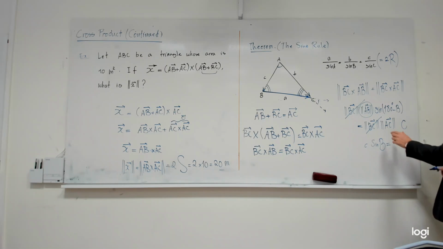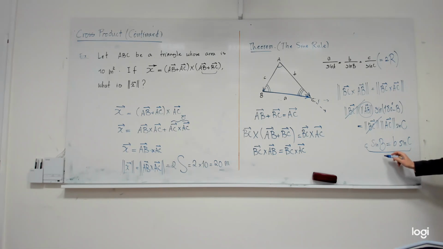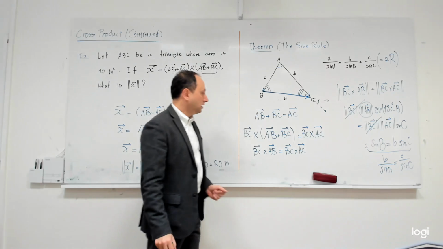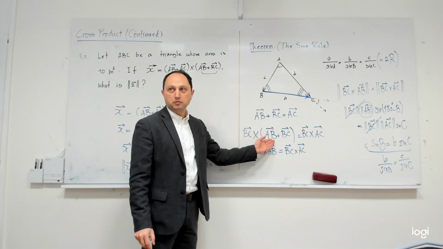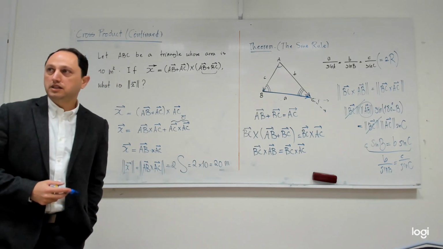And on the right hand side, instead of this messy notation, the norm of AC, I can write b. And then, I'm sorry, I made a mistake here. This is not c, this is sine c. Yes. And this is sine c. And then hopefully you realize that this means b over sine b is equal to c over sine c. Yes. And then of course, instead of multiplying by BC, I can multiply by AB this time, and I get another equality, and then all of them will be the same. Yes? Is that clear? Okay.